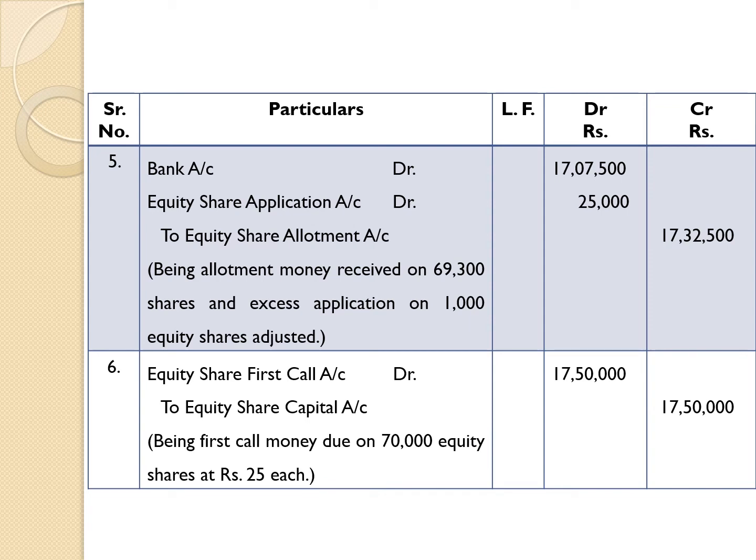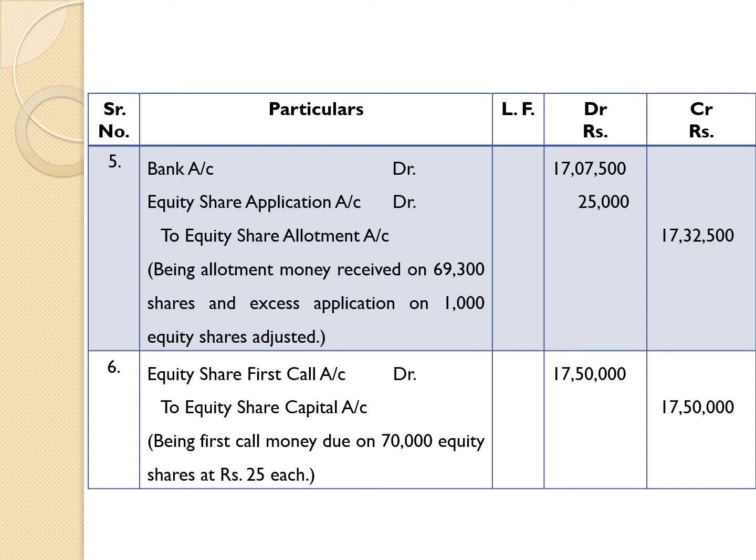Now we are taking the entry about allotment money received. While passing this entry, consider certain facts which are given in the problem. Here 70,000 equity shares were issued by the company, but applications were received for 73,000 equity shares.